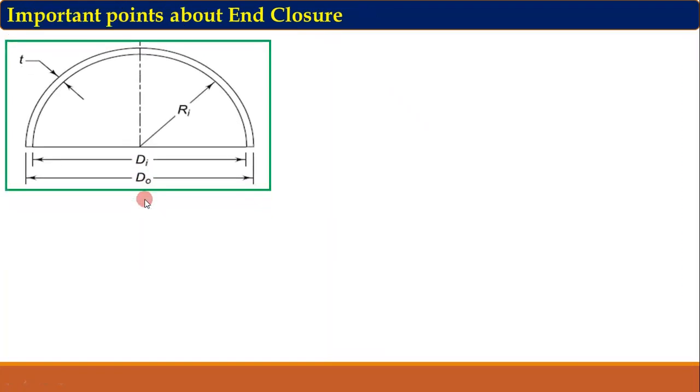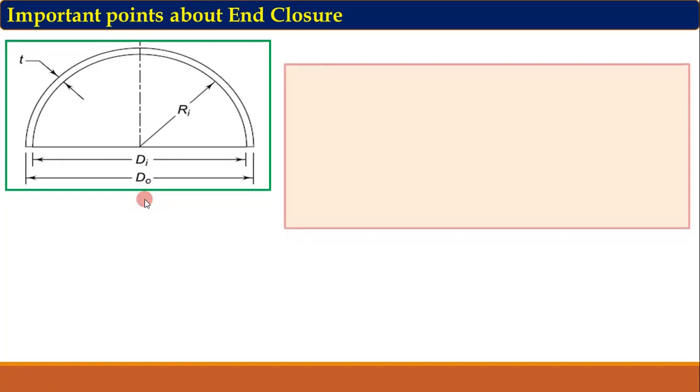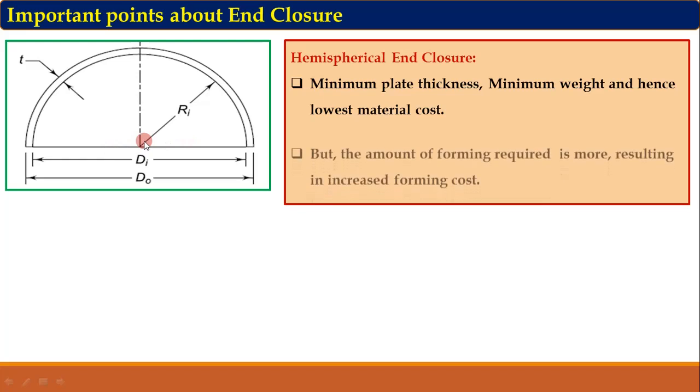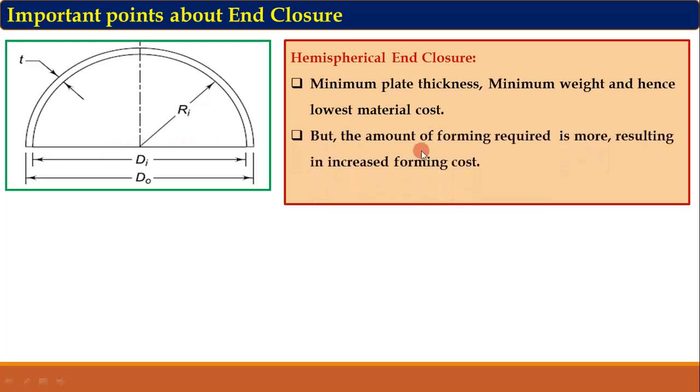Then the important points about the enclosures. So first is the hemispherical enclosure. The minimum plate thickness, minimum weight, and hence lowest material cost. The thickness of this enclosure is minimum as compared to the remaining two types. So minimum thickness, thus minimum weight, and thus the material cost is less. But due to this large depth from this reference line, more forming is required, hence more forming cost.